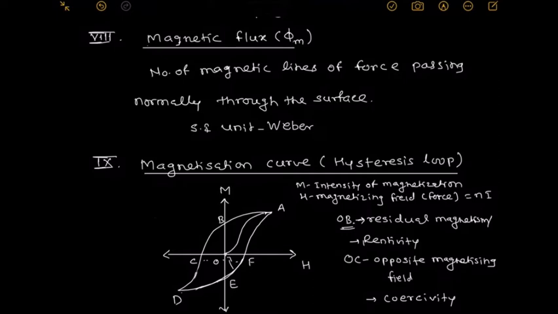Such a magnetization which is produced in the material is shown by the region OC. OC is the opposite magnetizing field. That opposite magnetizing field is also known as coercivity.